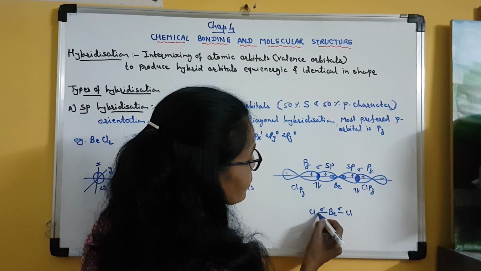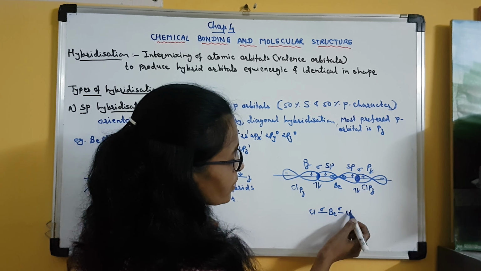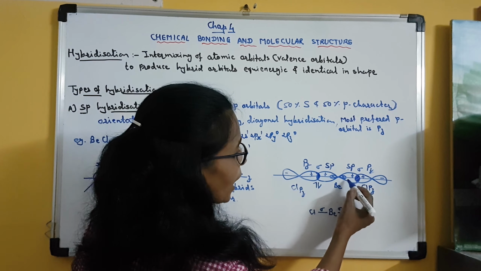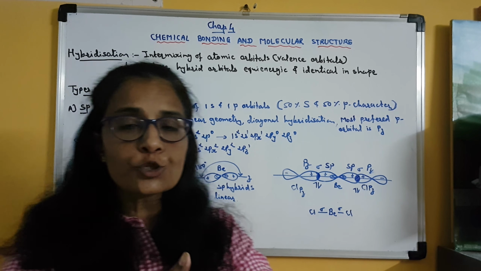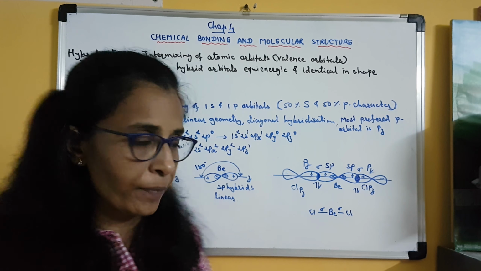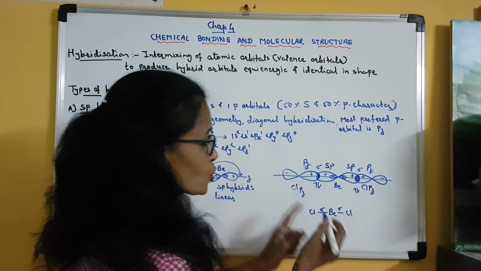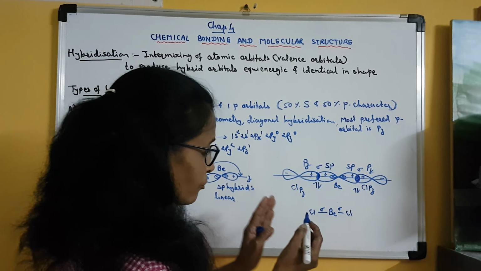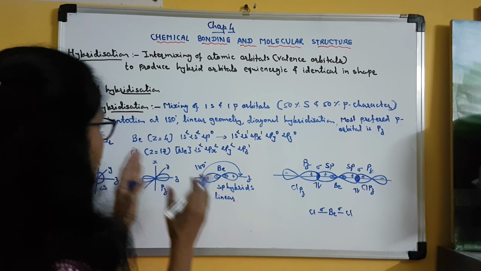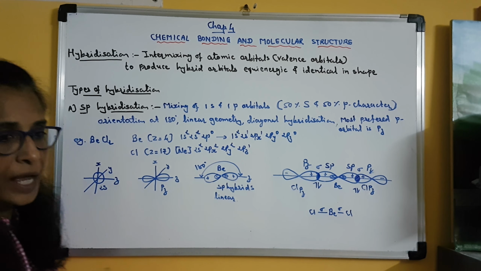So in beryllium, two covalent bonds are formed with two chlorine atoms. Both are sigma bonds because both are formed by head-to-head or end-to-end or axial or head-on overlap. Clear? So two strong sigma bonds are formed between beryllium and two chlorine atoms. So this is all about sp hybridization.